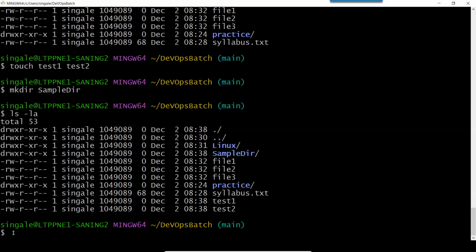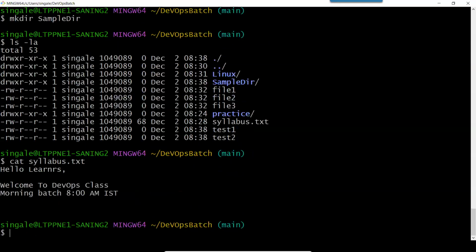If you want to read that file without going to an editor, then you have the command cat. You can just type two or three letters and press tab. It will auto-complete the name of the file. I will show you once again. I have typed syllabus. I will just type sy and press tab, and it will auto-complete the file name.